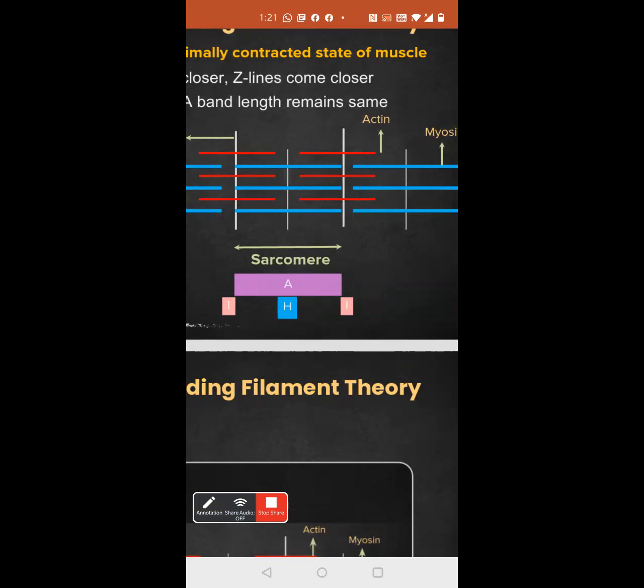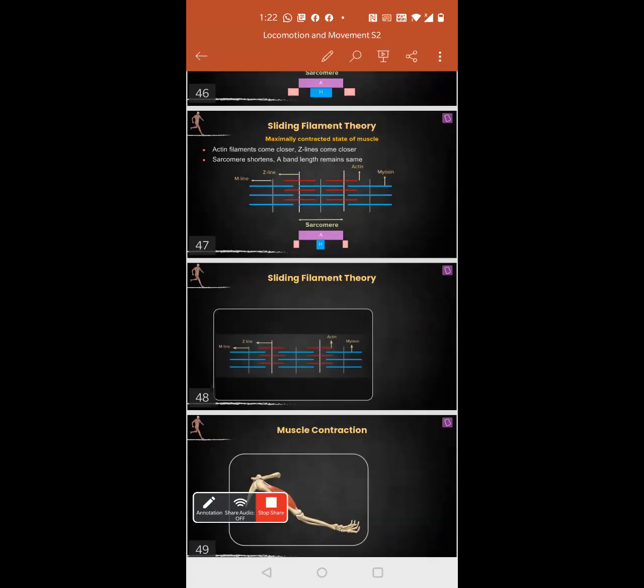Technically, how is the actin able to slide over the myosin? It's because it's getting pulled by the myosin head. Yes, correct. So the sarcomere distance is going to reduce, which means the muscle has contracted. Is this logic understood? This is the sliding filament theory.